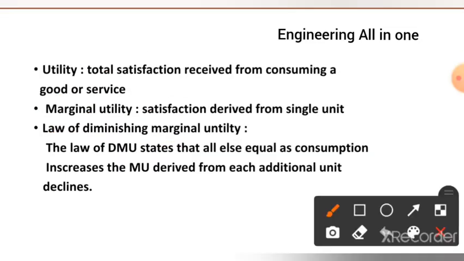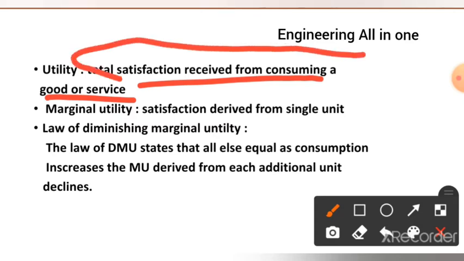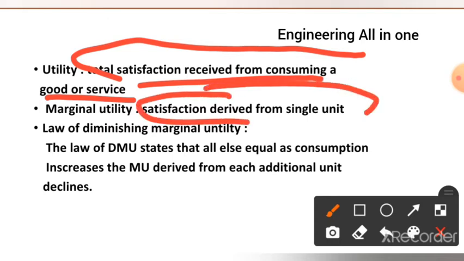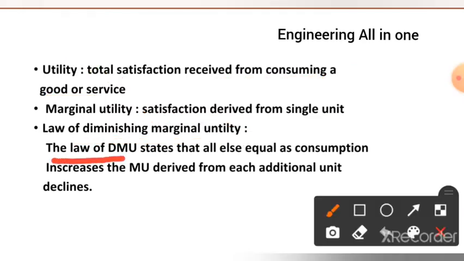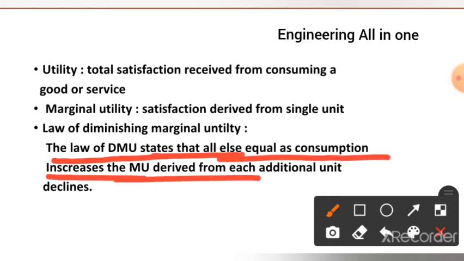First we will talk about utility. What does it mean? Total satisfaction received from consuming a good or service. What will be the total satisfaction a consumer gets while consuming a good or service? That is referred to as the utility. And what is marginal utility? Satisfaction derived from a single unit is referred to as marginal utility. The law of diminishing marginal utility states that all else being equal, as consumption increases, the marginal utility derived from each additional unit declines.